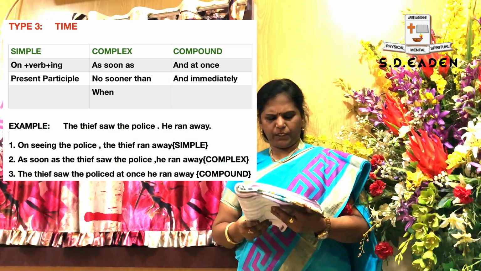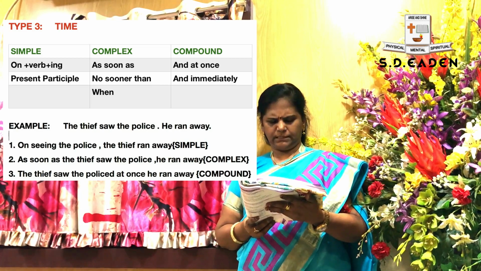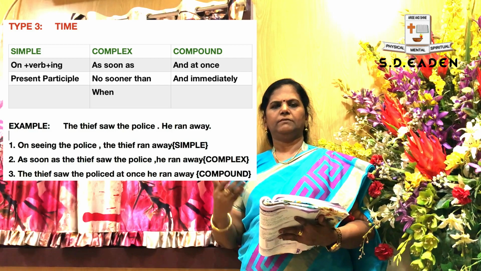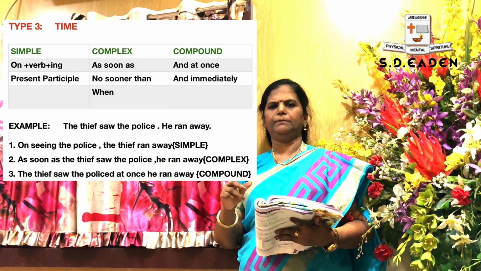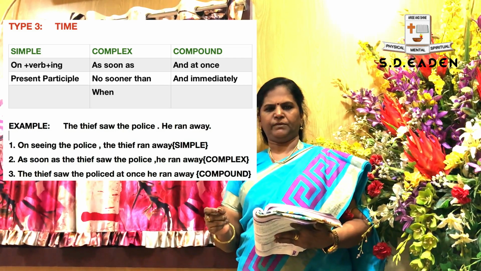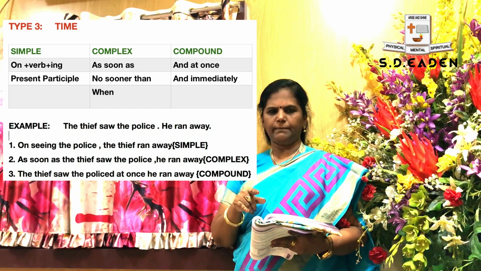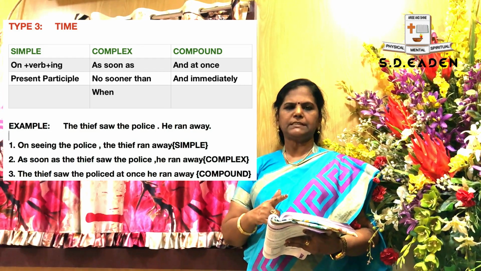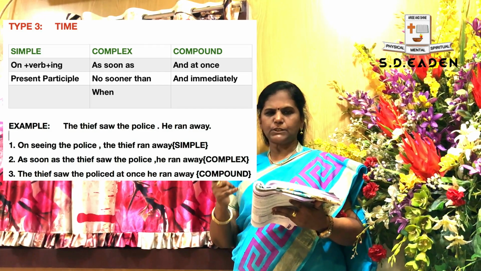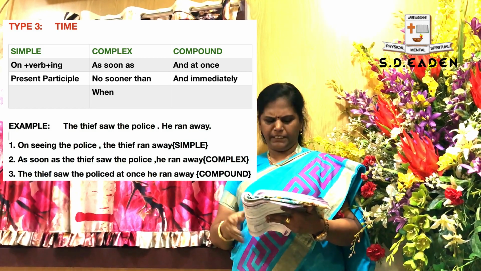Now we are going to apply that formula in the sentence. The thief saw the police, he ran away. Now when a thief saw a police, what will happen? Will he stand there and salute the police? No, immediately he will run away. So this is known as immediate action. For this immediate action, we are going to apply this formula. What is the formula? Once again recall: on plus verb plus ing. In simple and complex, as soon as or when, or in compound, and at once and immediately.